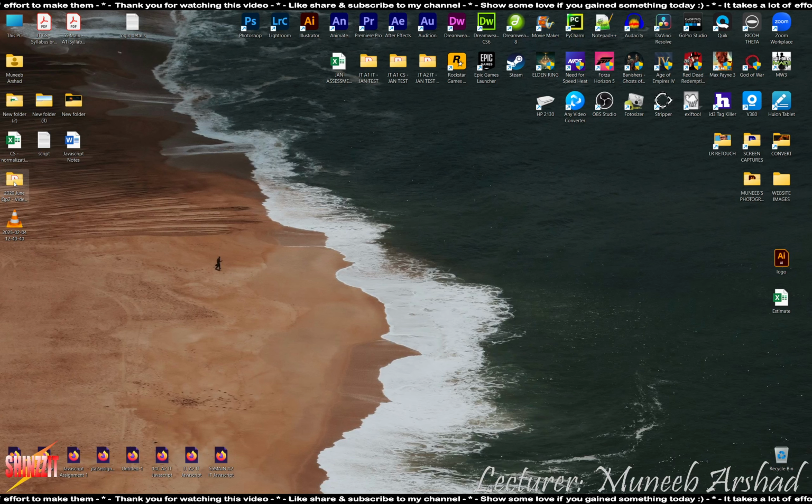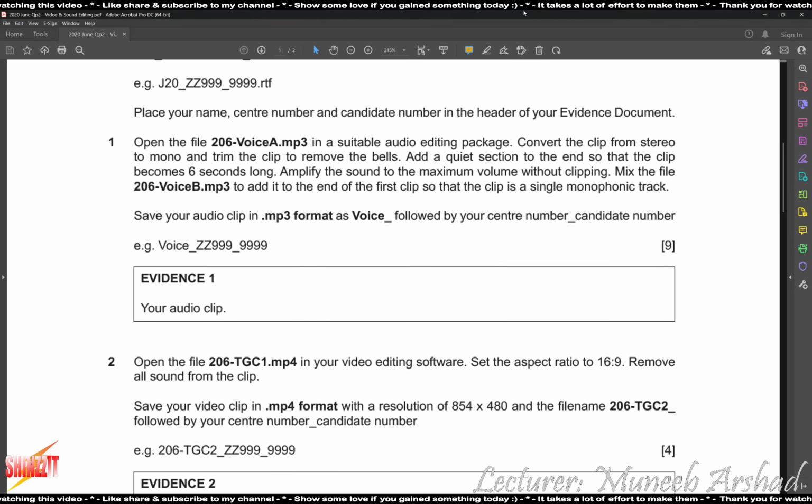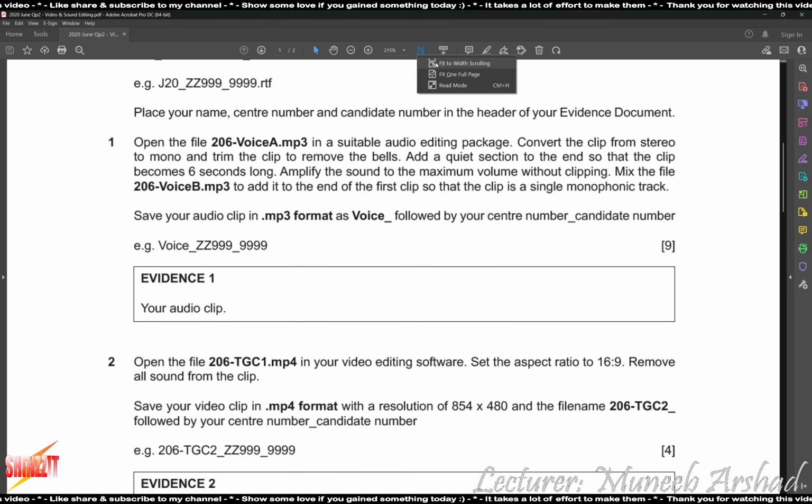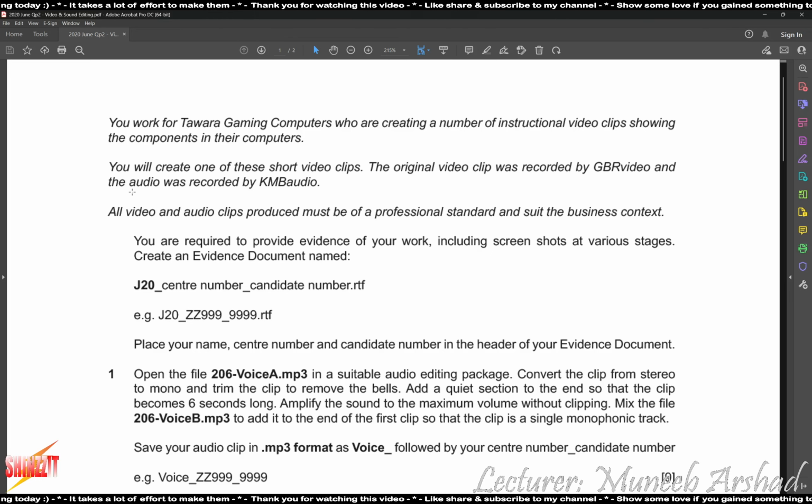Okay, so this is going to be the solution to your 2020 June QP2 sound and video editing. It says you work for Tawara Gaming Computers. You're creating a number of instructional video clips showing the components in their computers. You'll create one of these short video clips.